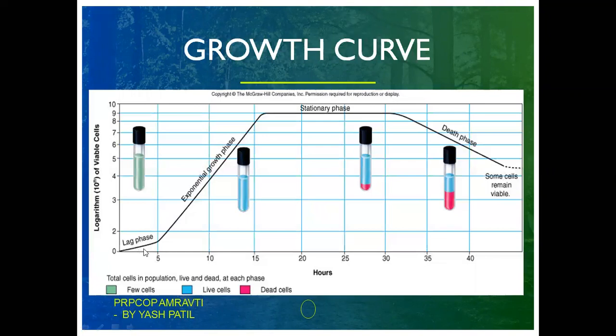If we put an angle theta here, we will get a very low angle. From 0 to 5, we have a very short angle. This is called the lag stage. So here in this graph, we can see our culture, in which no significant growth is observed. Only bacteria adapt to the environmental conditions in which they are present.